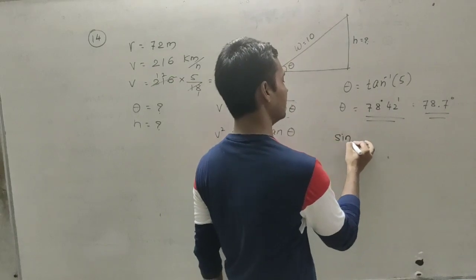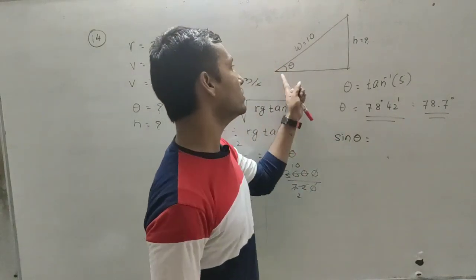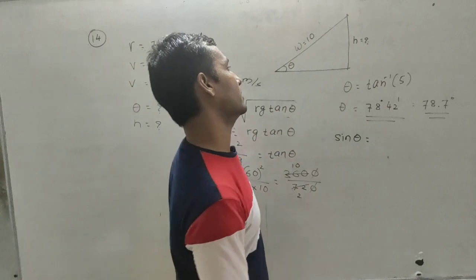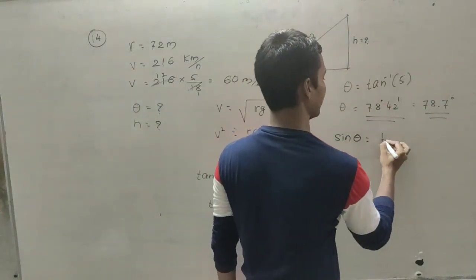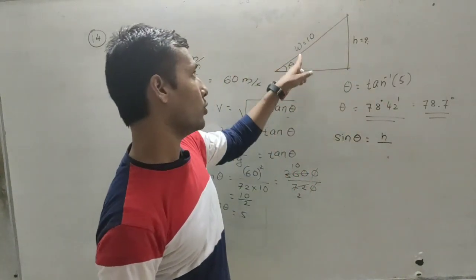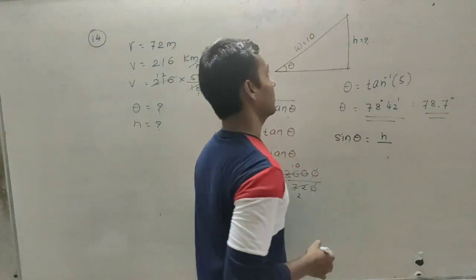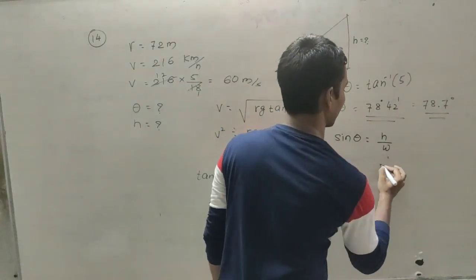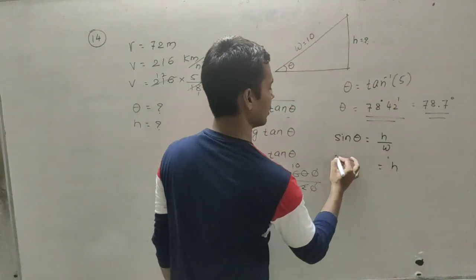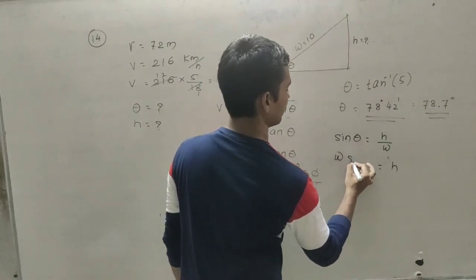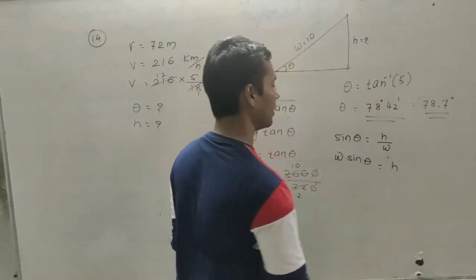We know that sin θ is equal to opposite side by hypotenuse. So here the opposite side is h, and the hypotenuse is w. So h is equal to w into sin θ.